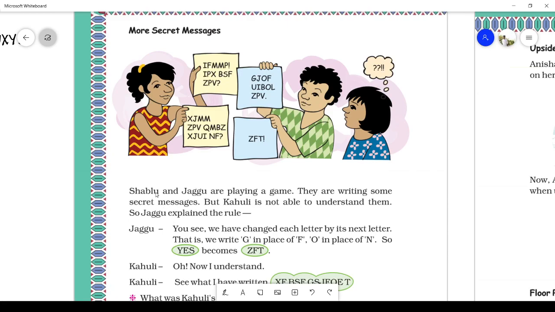So, Jagu and friends are playing a game. They are writing some secret messages, but Kahuli is not able to understand them. So, Jagu explained the rule. What is the rule of the game? Jagu said, "You see, we have changed each letter to its next letter. That is, we write G in place of F or O in place of N."